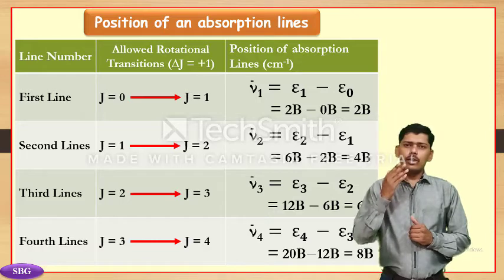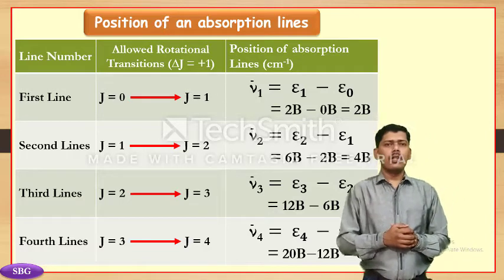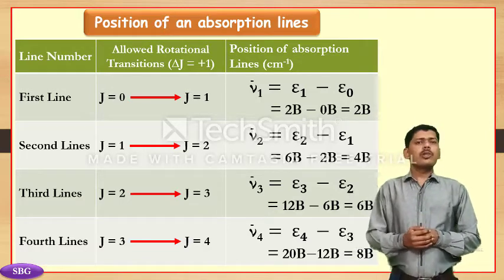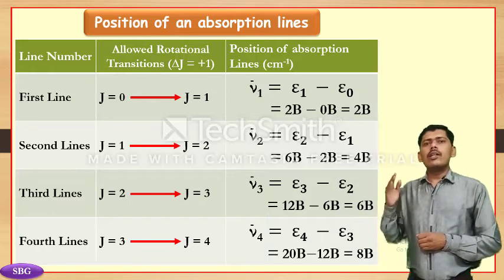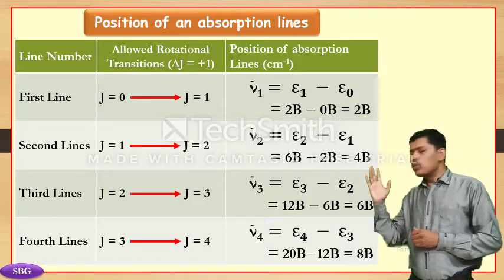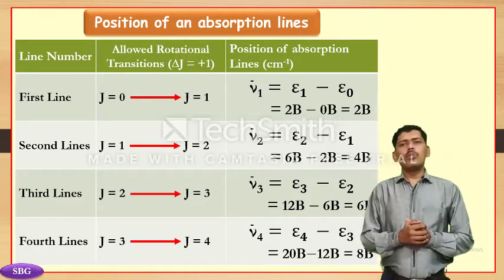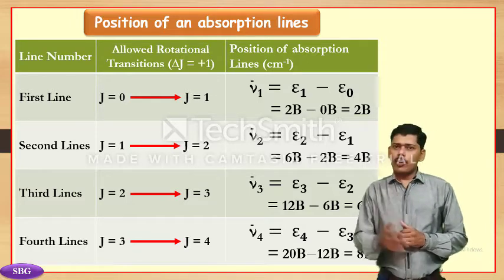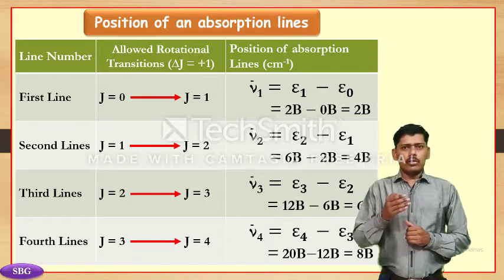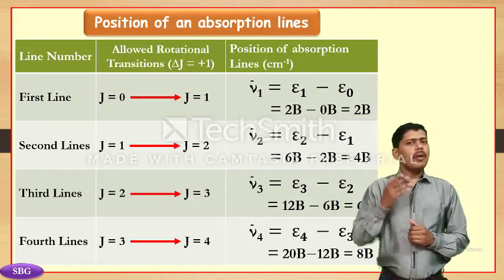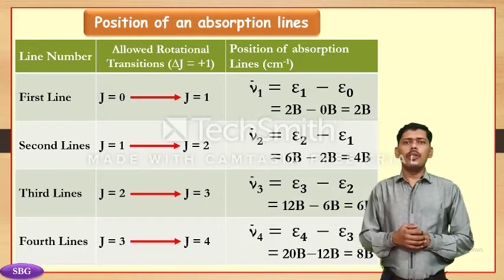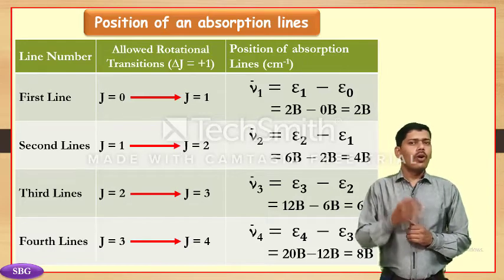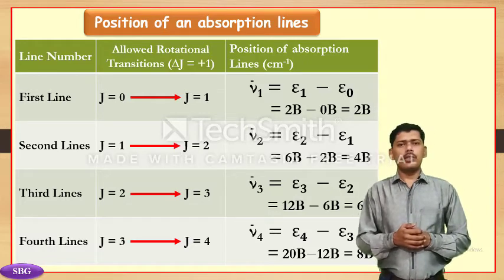For the second line, the allowed rotational transition is J = 1 to J = 2. The position ν̄2 = ε2 − ε1 = 6B − 2B = 4B cm⁻¹.